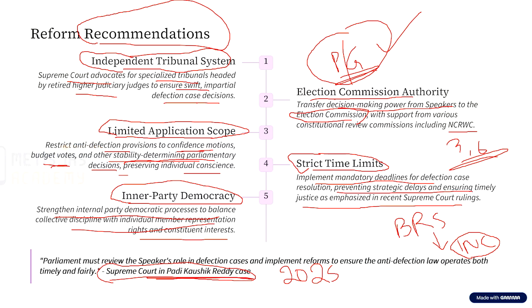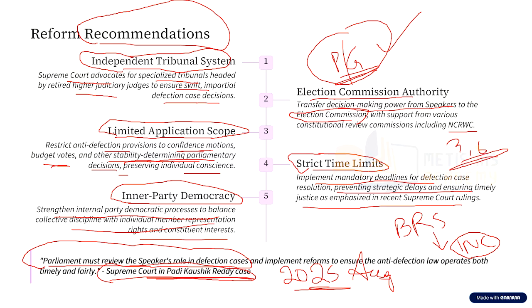August, said that Parliament must review the Speaker's role in defection cases and implement reforms to ensure the anti-defection law operates both timely and fairly. So the Supreme Court is telling that Parliament must review the Speaker's role in defection cases. In other words, the Supreme Court in the Padi Kaushik Reddy case is saying that Parliament must come forward and amend the 10th Schedule to review the Speaker's role in defection cases.